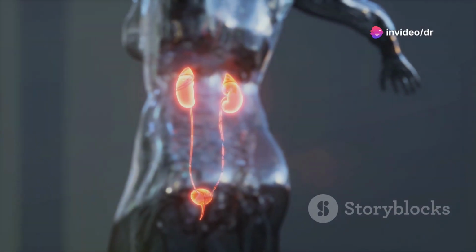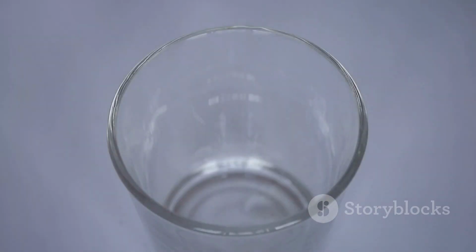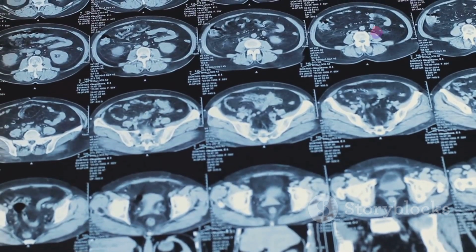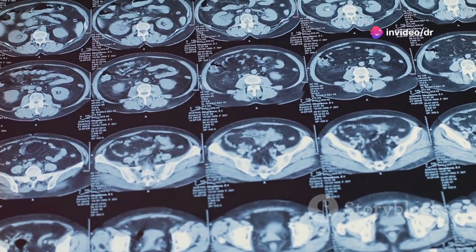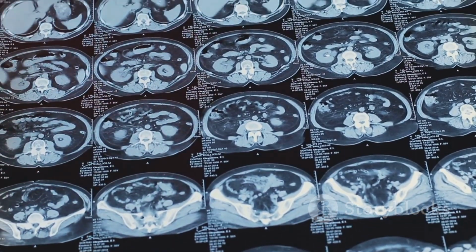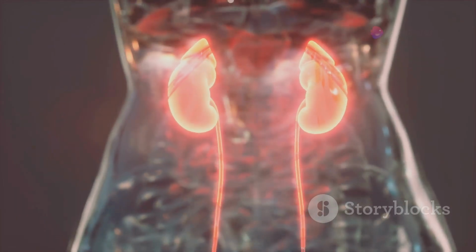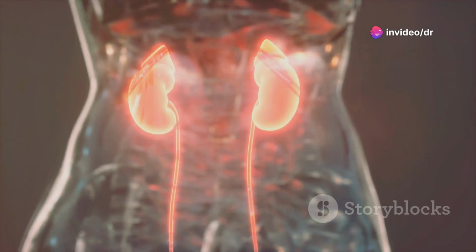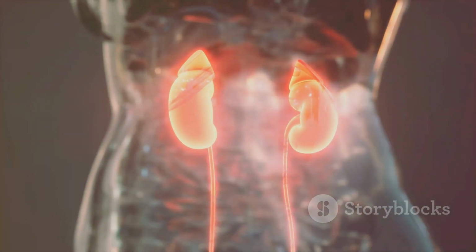The urinary system plays a critical role in maintaining the body's internal environment. One of its primary functions is to regulate the balance of water and electrolytes. The kidneys, the primary organs of the urinary system, carefully control the levels of sodium, potassium, calcium, and other electrolytes, ensuring they remain within a healthy range. Another crucial function is maintaining the acid-base balance, also known as pH balance. The kidneys regulate the acidity or alkalinity of the blood by excreting excess hydrogen ions or bicarbonate ions as needed.